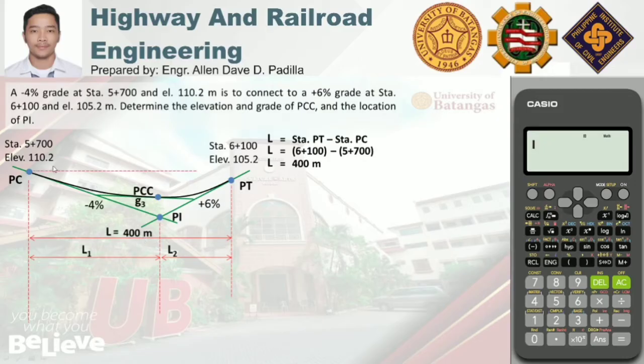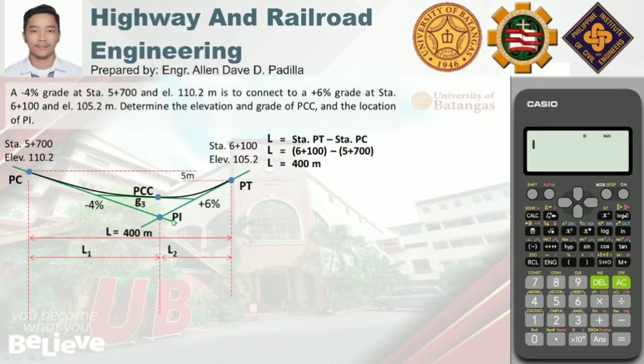So, since alam din natin yung elevation ng PC at PT, pwede nating malaman yung difference in elevation between those 2 points. So, that is simply 100.2 minus 105.2 and that is equal to 5 meters. So, alam natin yung difference in elevation between PC and PT.